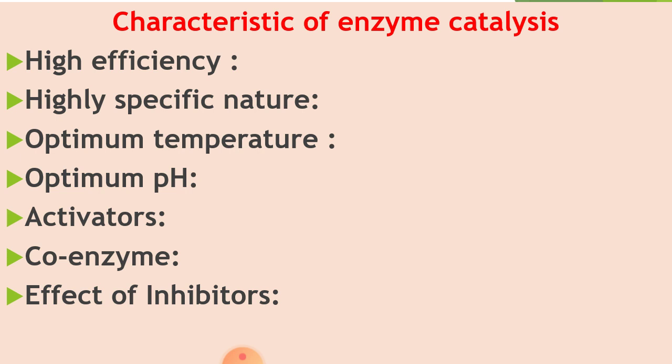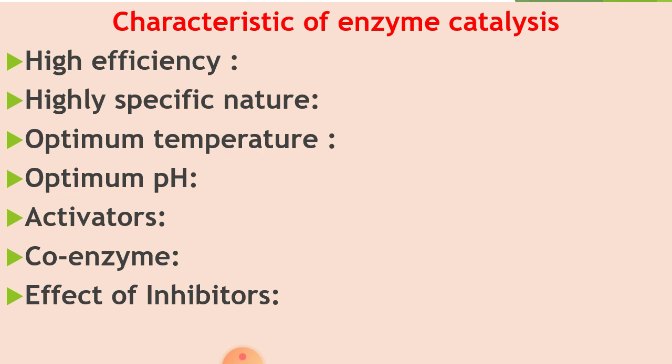Listen again: 1 molecule of enzyme can change 1 million molecules of reactant per minute into product. That is, they increase the rate of reaction 10 to the power 8 to 10 to the power 20 times. That indicates their efficiency is high.